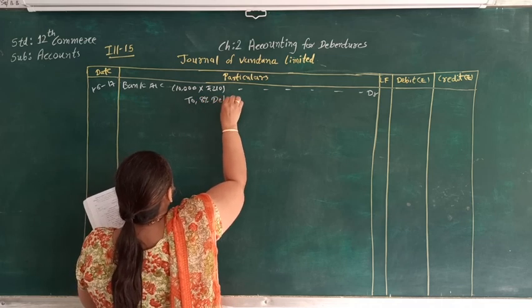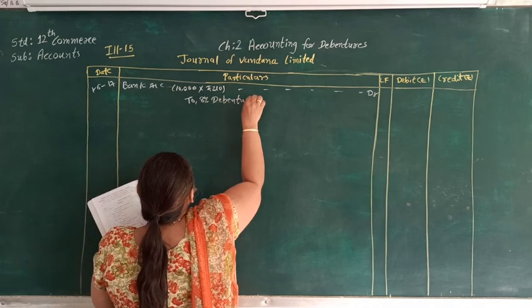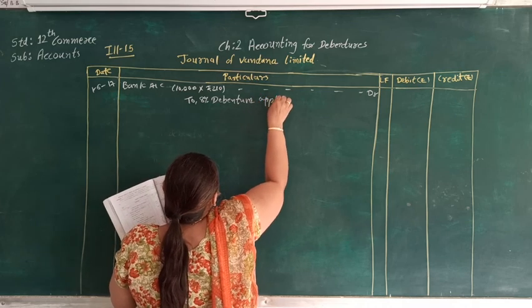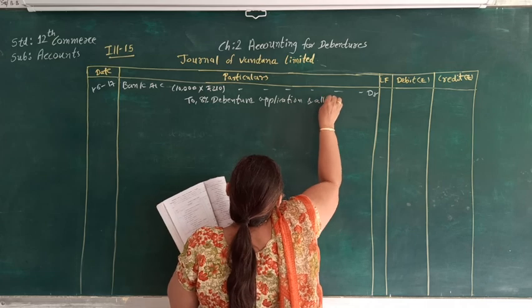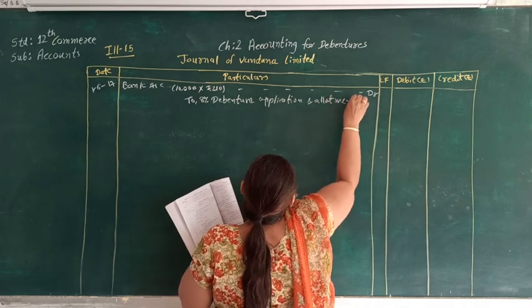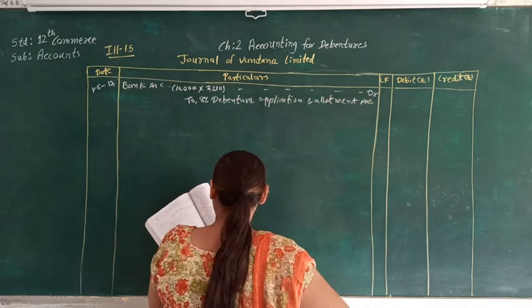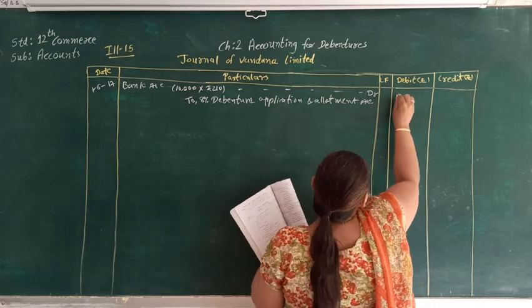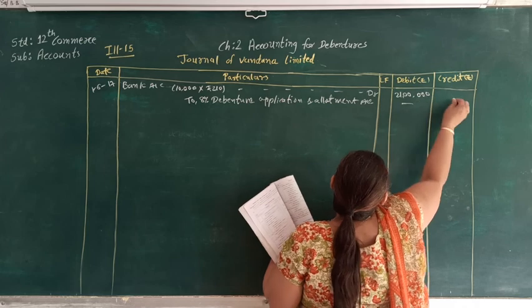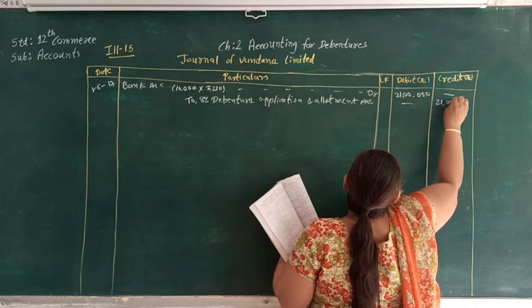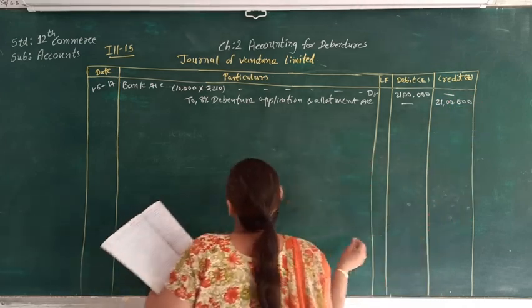debenture application and allotment account, and the total amount will be 21 lakh. Here there is no need of the narration.